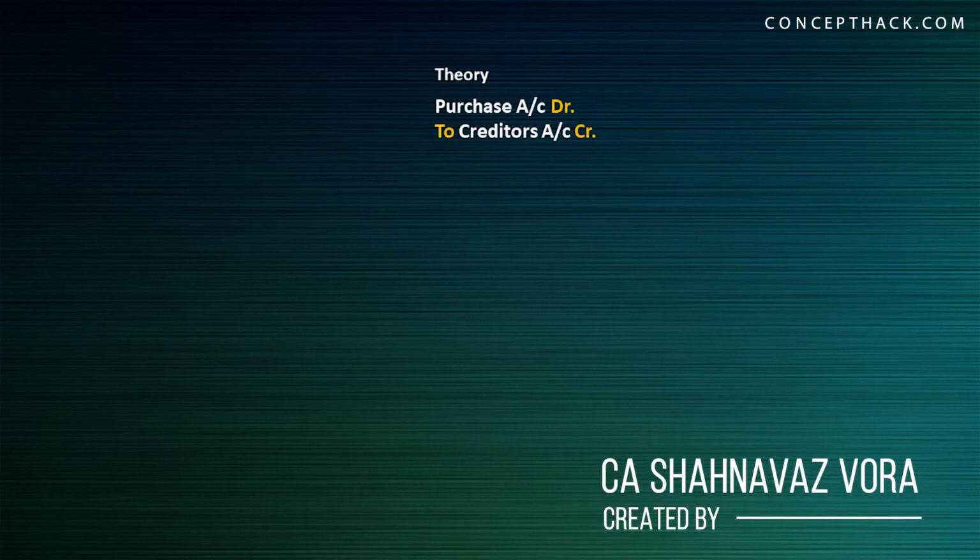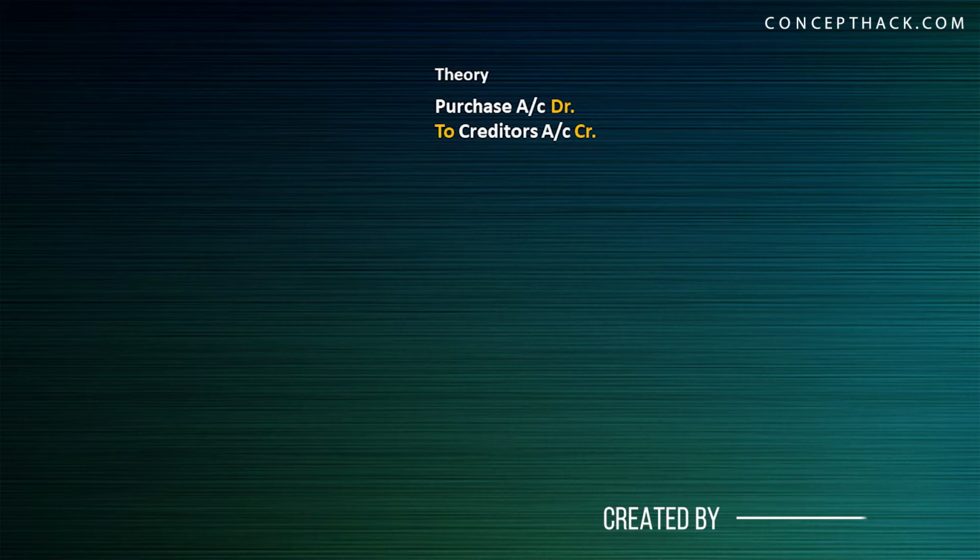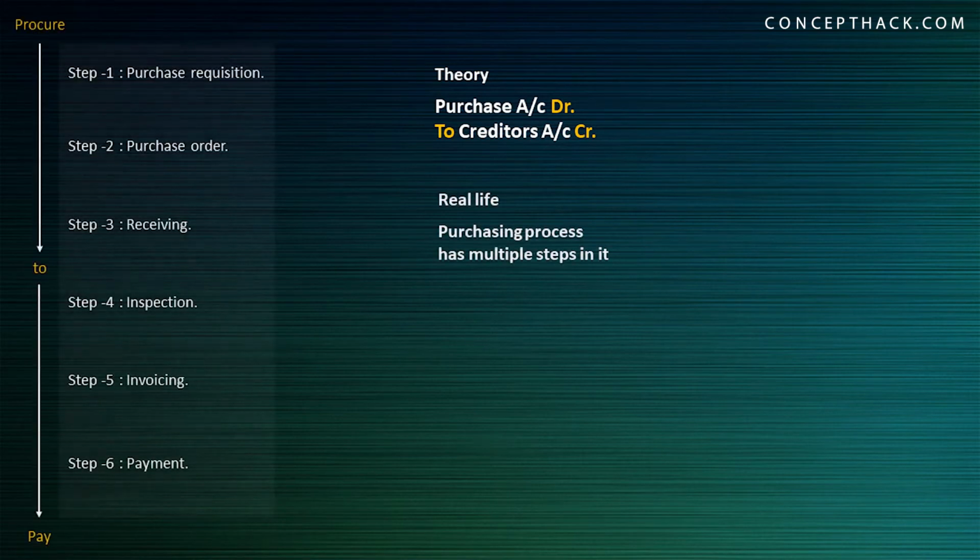Basic accounting entry for any purchase transaction is purchase account debit to creditor's account credit. But in real life, the purchasing process is not that simple. The purchasing process has multiple steps and multiple activities involved in it. Like here you can see that when you want to do a purchase, the first thing